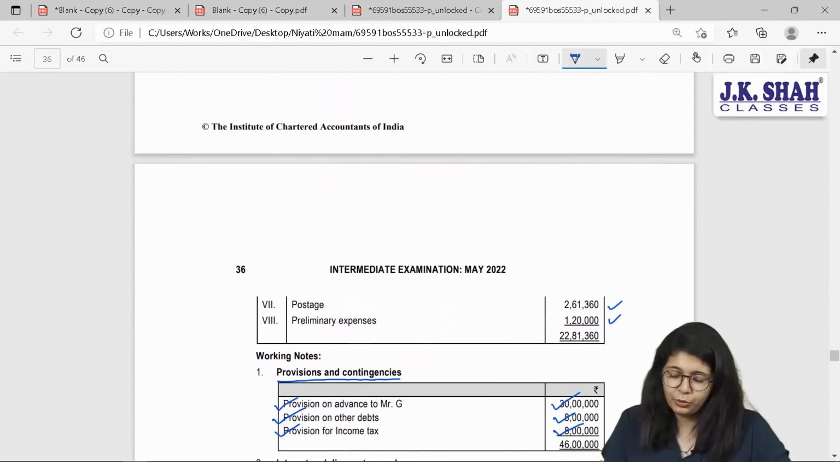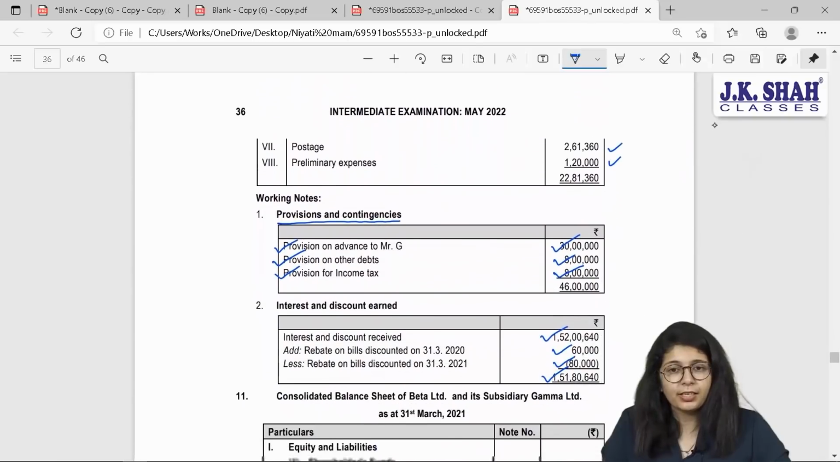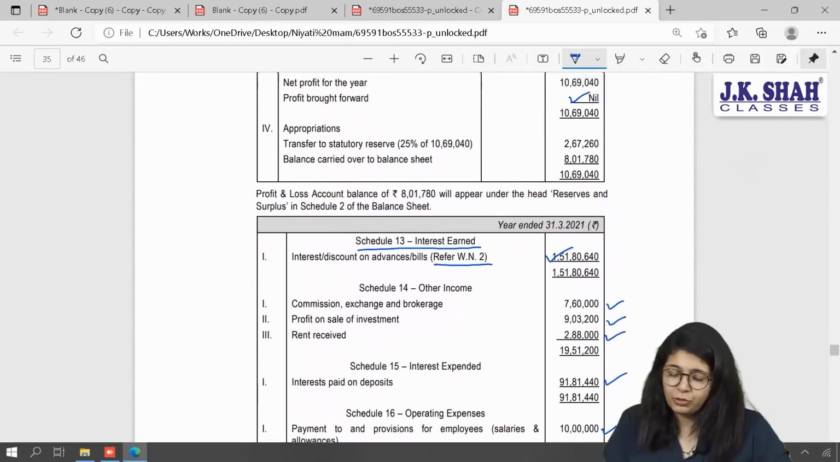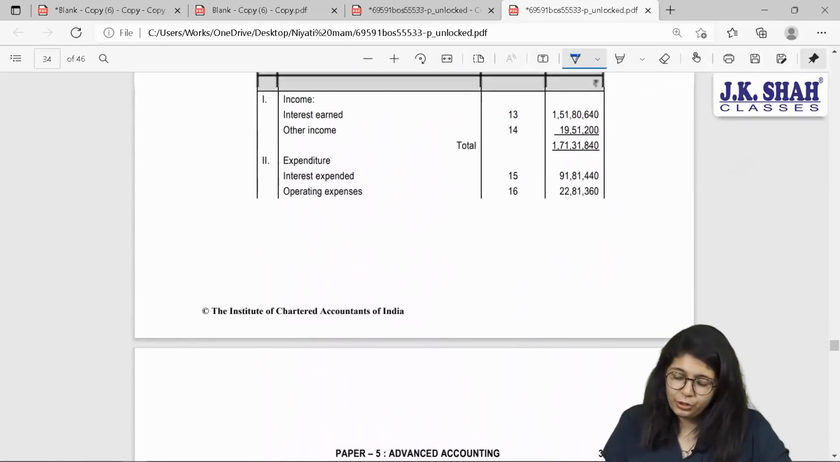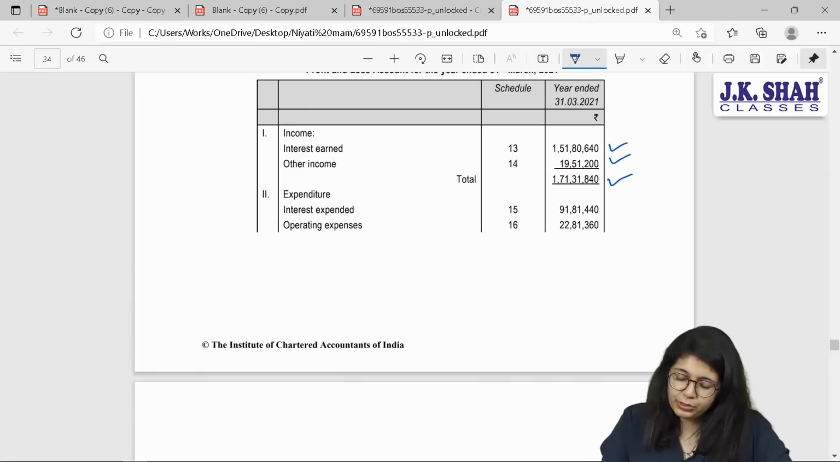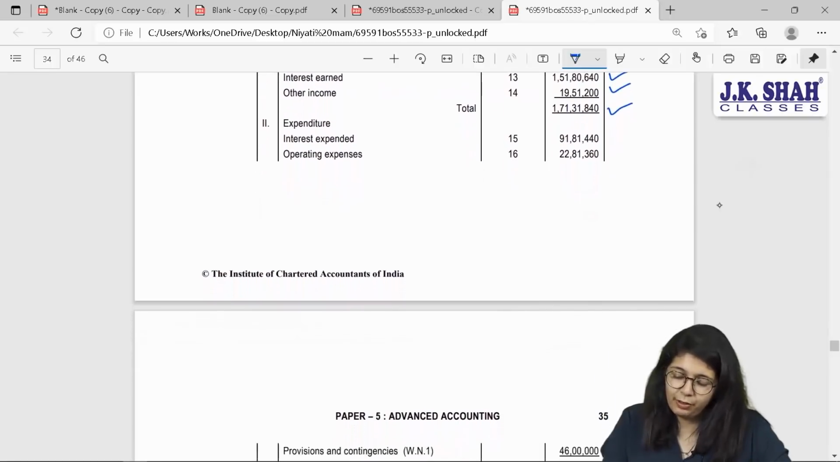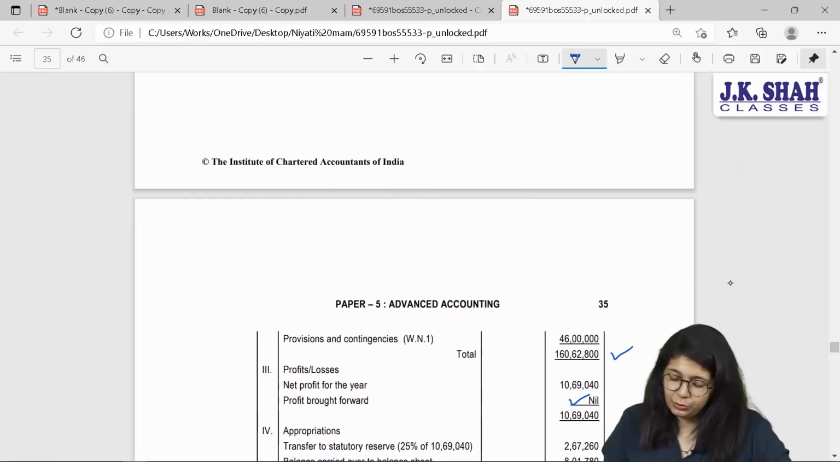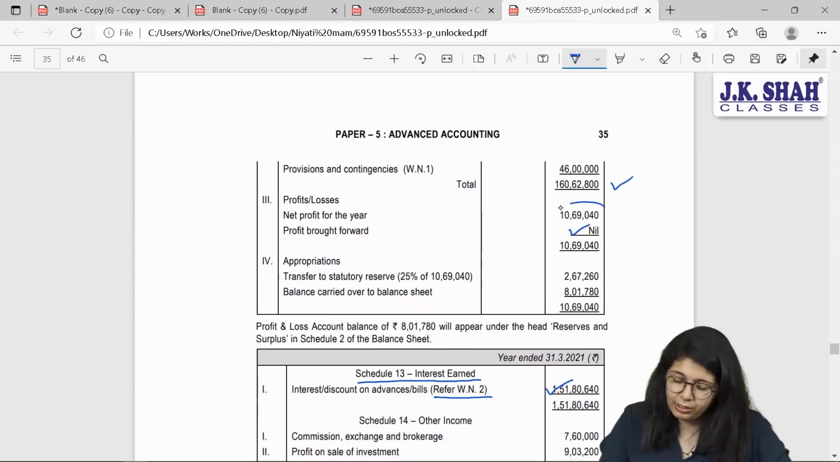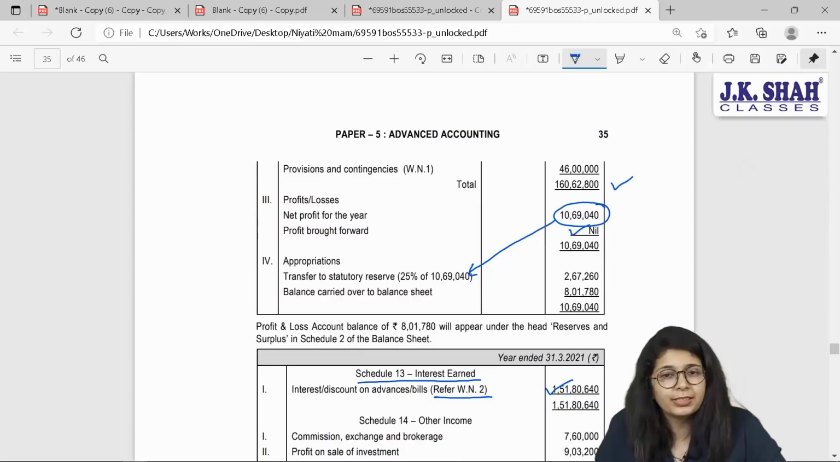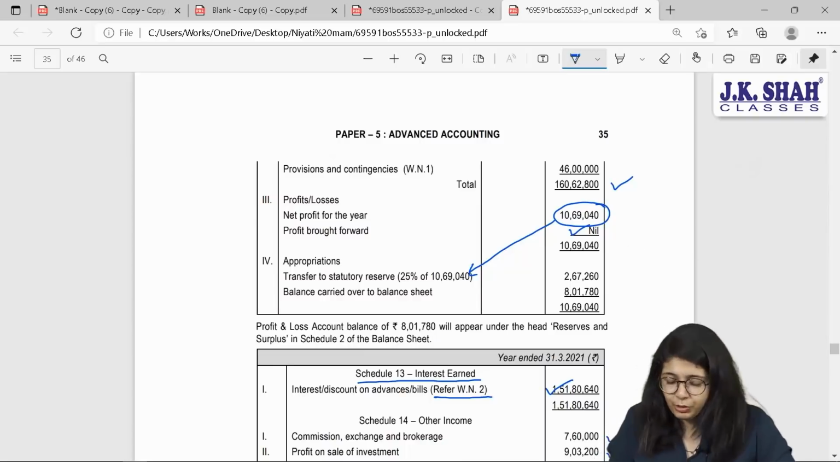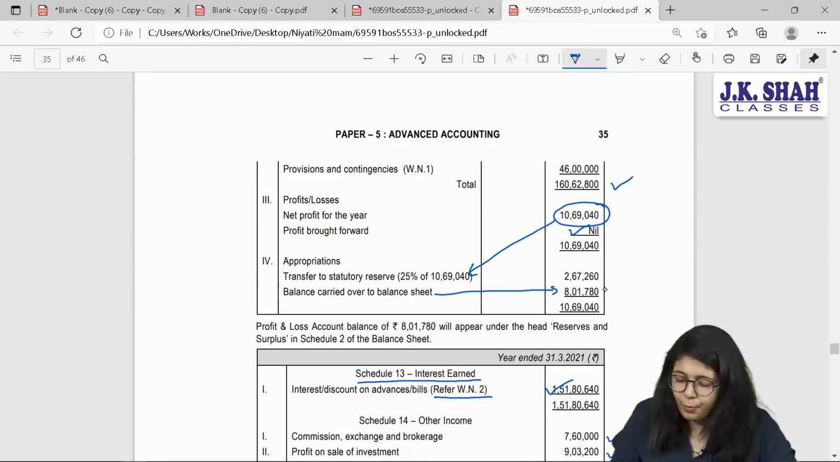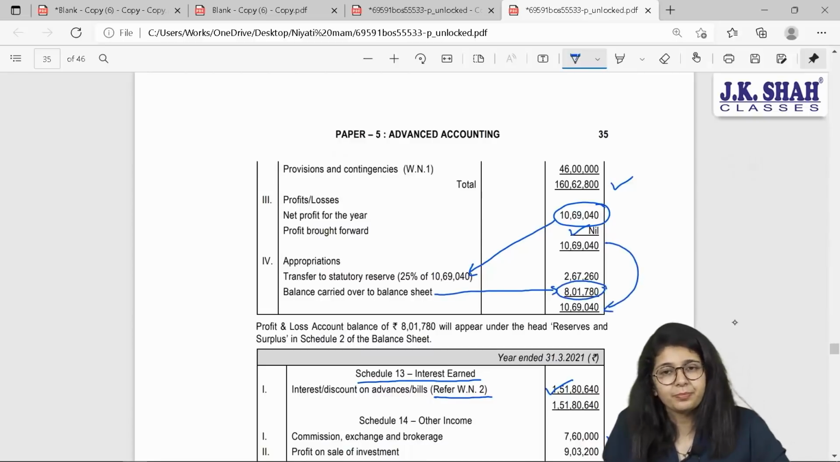All I have to do is take the total. Once my totals are ready, what will I do? I'll start posting the amounts in my P&L account. Your total of income comes to 1,71,31,840. Expenses are 1,60,62,800. That will give you your current year profits, and 25% of current year profits will be transferred to statutory reserve. What about the balance? Balance shall be carried forward to balance sheet because this total will be the same.